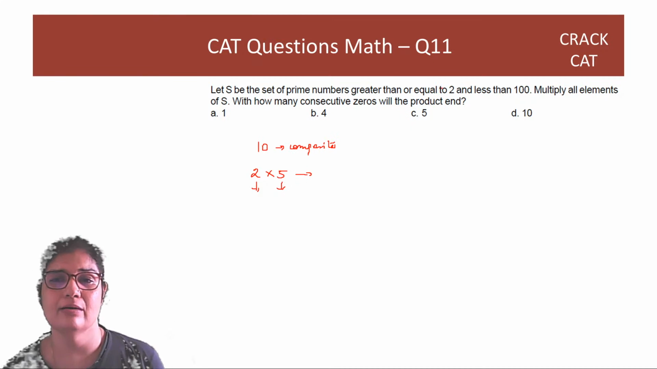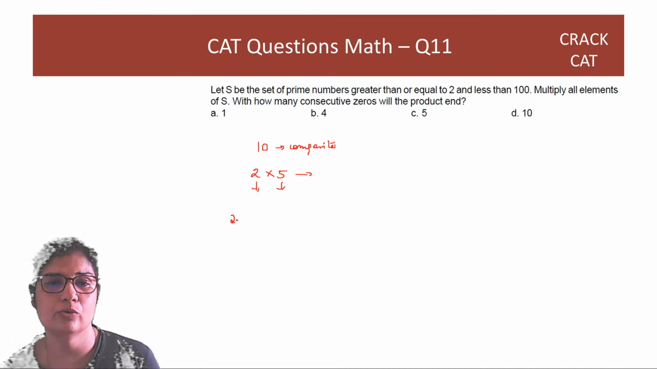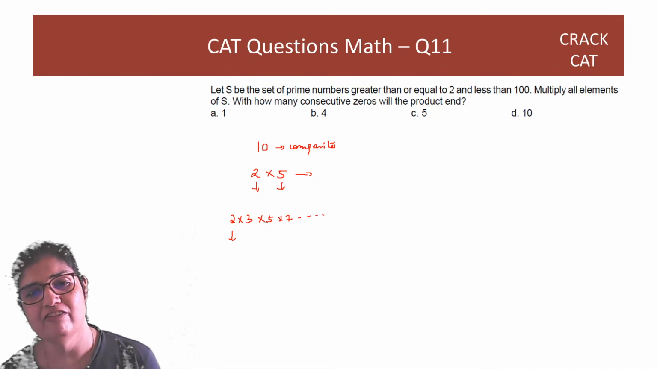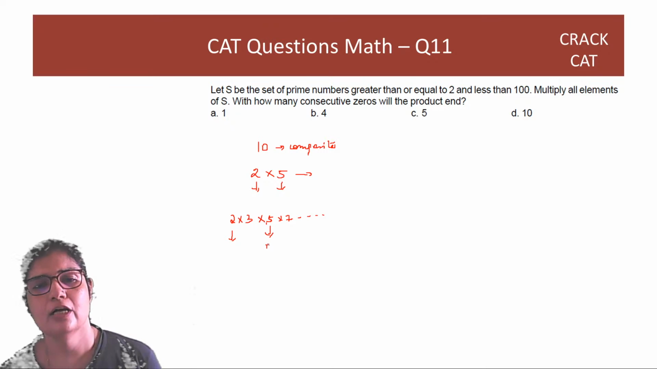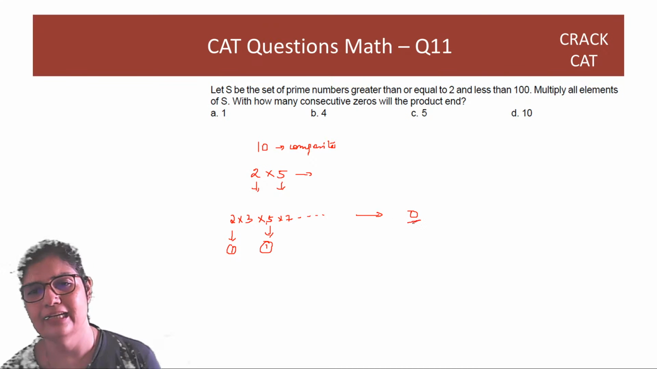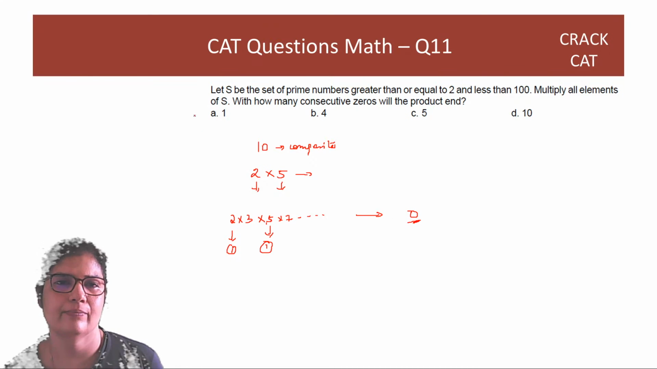When I have all these numbers starting from greater than or equal to 2, then I have the next prime 3, then I have 5 and 7 and so on. 2 will come only once in this list and 5 will come just once. So when you multiply each of these numbers together, you get a product ending in 0 exactly once. So answer is option A, 1.